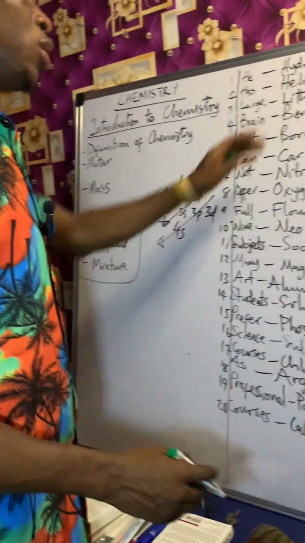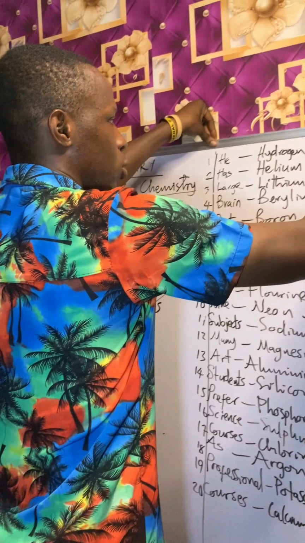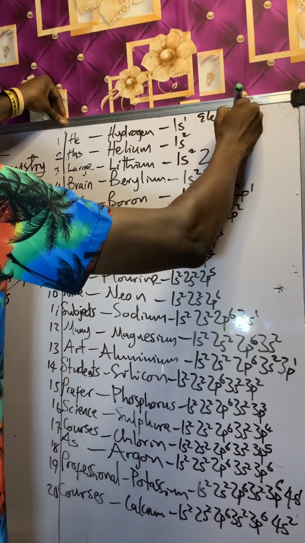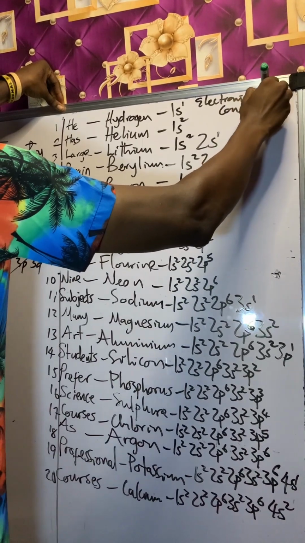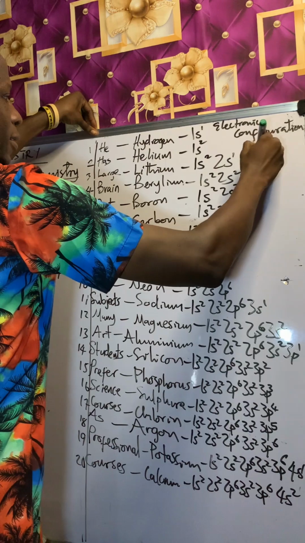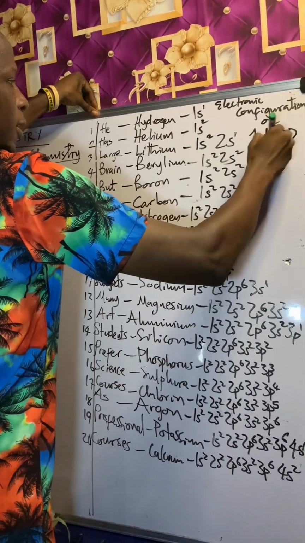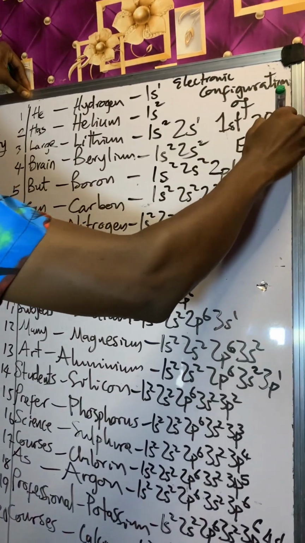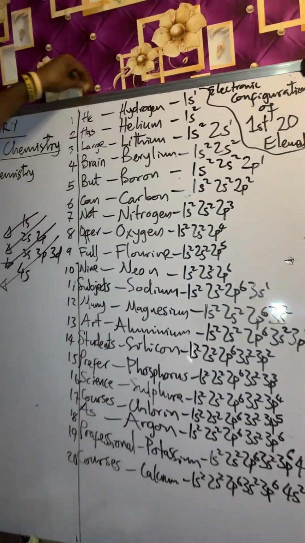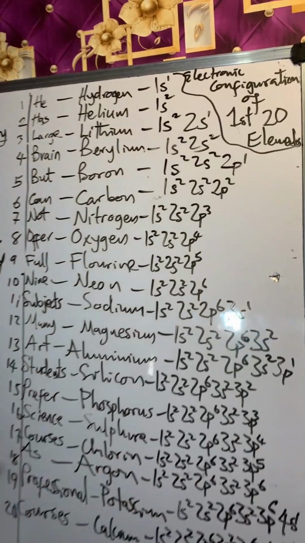So this is the electronic configuration of the first 20 elements. We have written it down now.